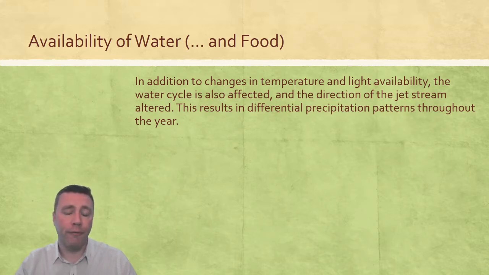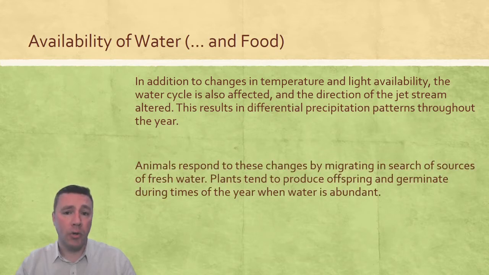We can observe virtually any location on the surface of the Earth and find that at certain points in the year, precipitation is more likely, and at other points, it's less likely. From an animal's perspective, that may drive the need to migrate in search of sources of fresh water. For plants, this may mean that they're more likely to produce offspring during certain times of the year or to germinate seeds during certain times as well.